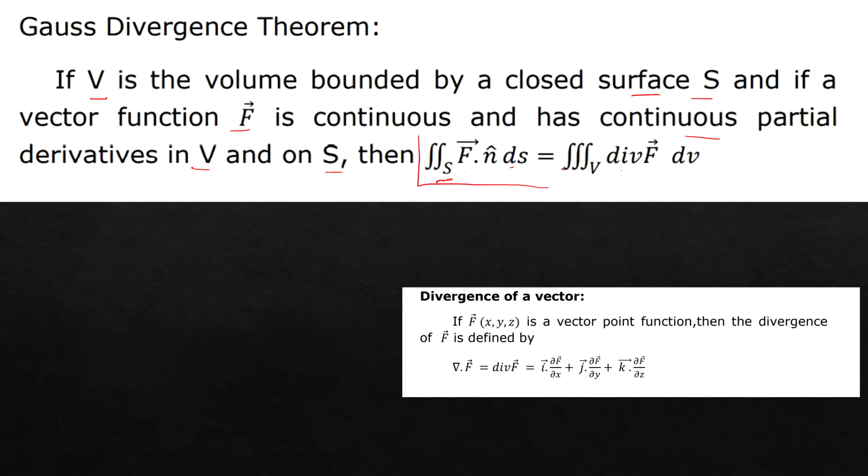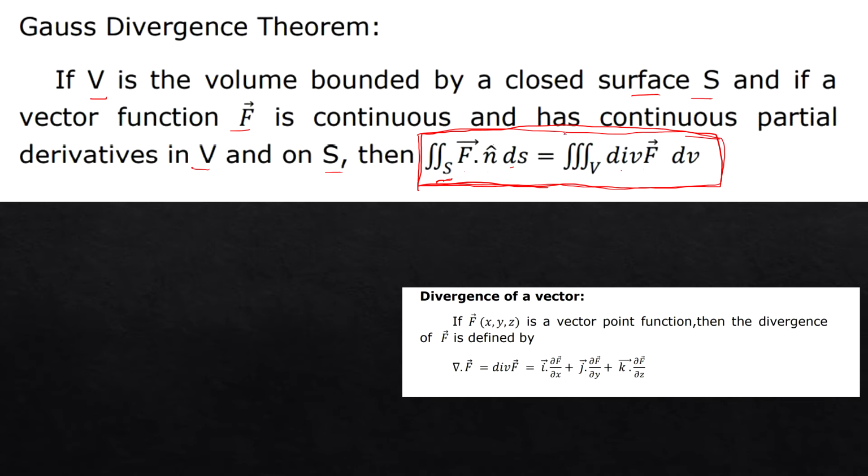I'll be highlighting this in a box. So double integral f bar dot n cap dS is equal to triple integral divergence of f bar dV.